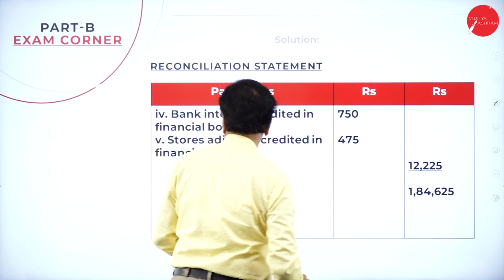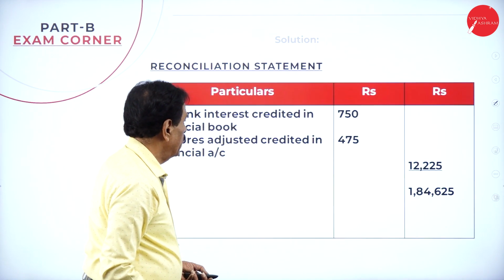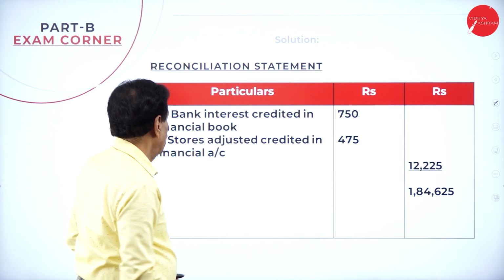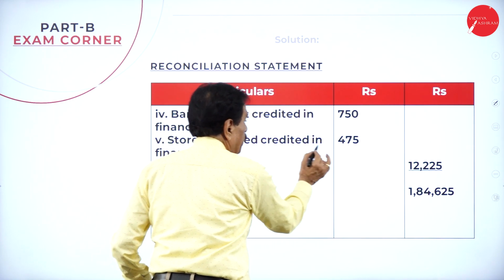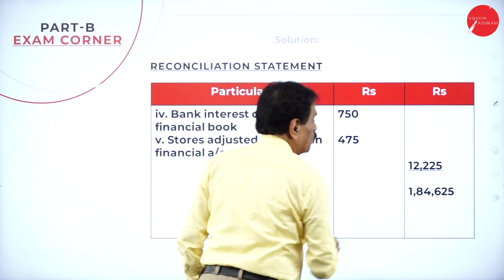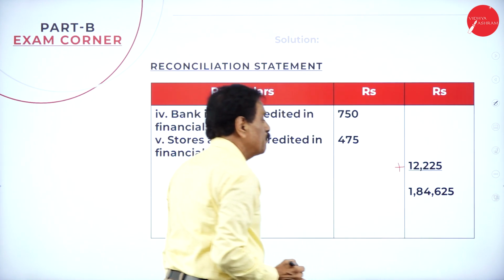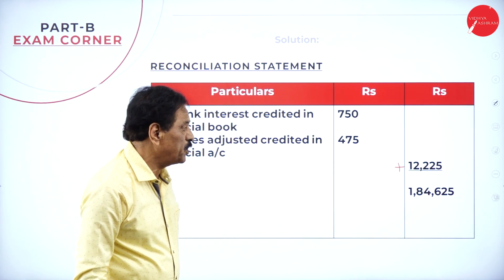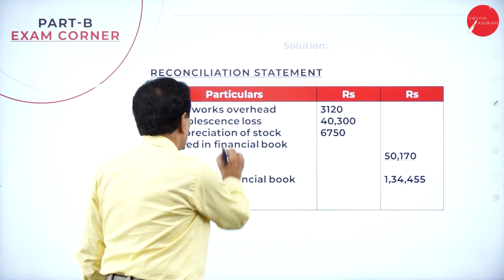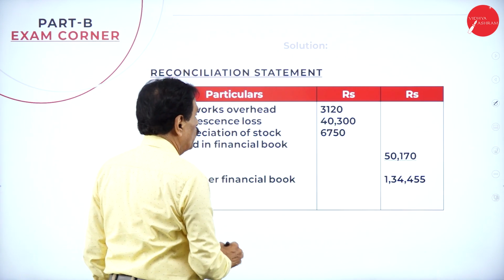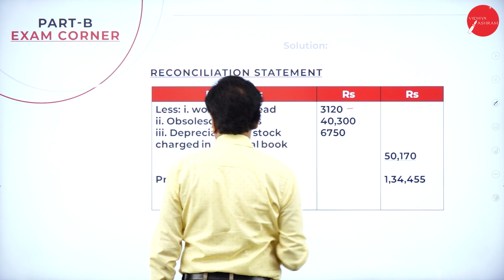Store adjustment is there. You see that store adjustment credited in financial, all this should be added, it comes to 12,225. Add this figure now, it will come 1,84,625. Then works overhead under recovery is 3,120.